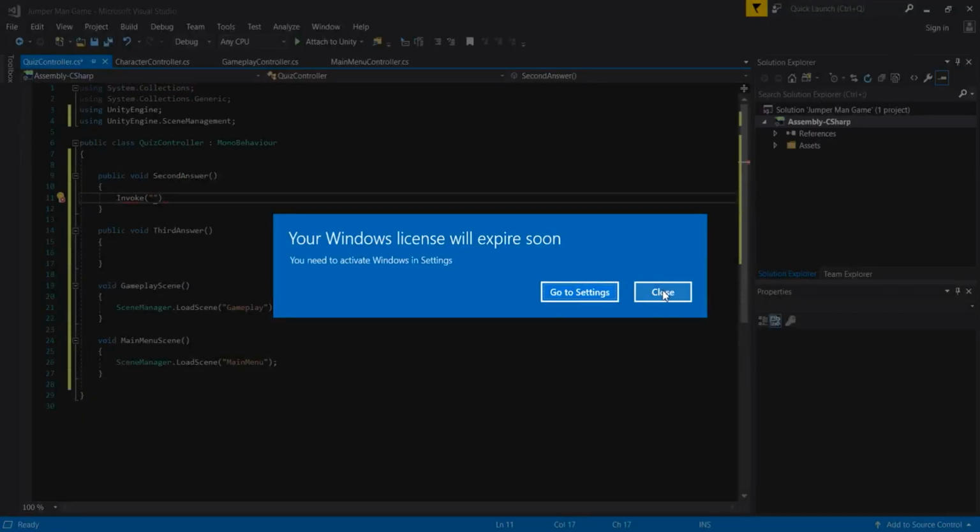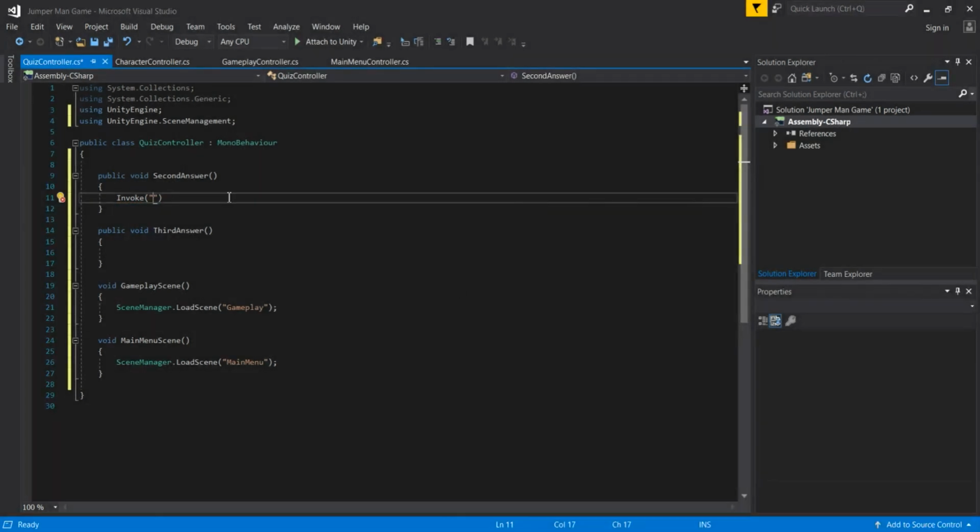So yeah, my Windows license will expire soon, I know that, and I will never activate my Windows.